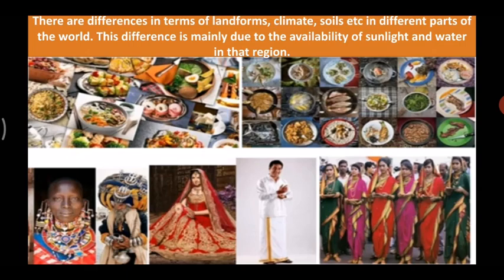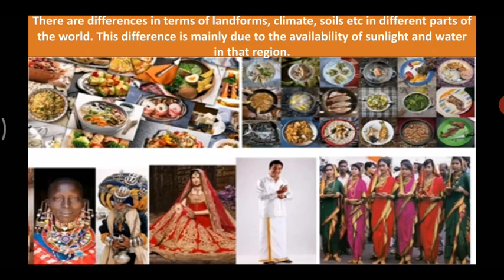No, we don't see everything in our surroundings, but we see it on the TV program, some of the channels, our geographical channel, right? So why is all this different all over the world? What causes this difference? Let's see that. There are differences in terms of landforms, climate, soil, etc. in different parts of the world, and this difference is mainly due to the availability of sunlight and water in that region. So therefore, the differences in the climate and the soil have an impact on flora and fauna,